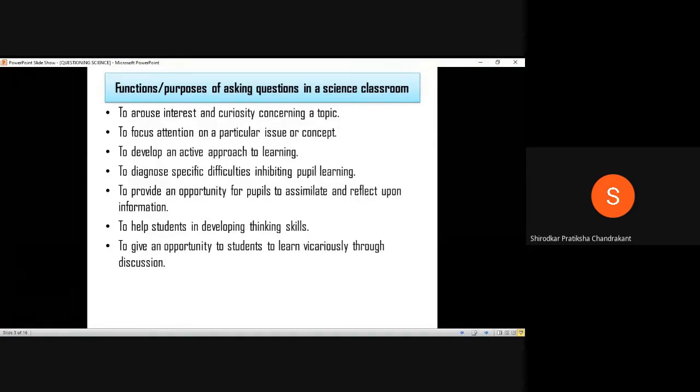And when you probe into the entire class, each and every one in the classroom will take it as a question for them. When you ask a question to an individual, only that individual is focused, and none of the other students is thinking about the question. So it's very important that you give all the students in the classroom an opportunity to learn through discussion. How can you do that?